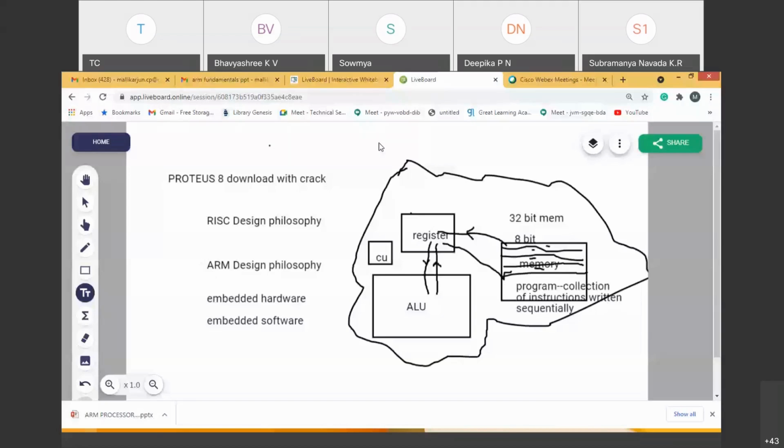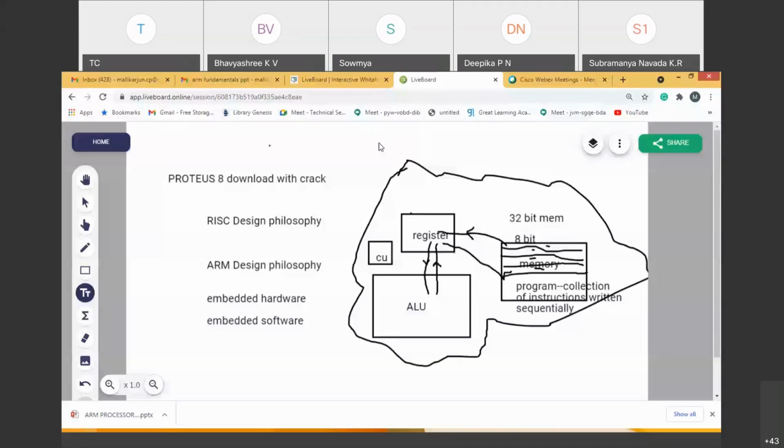The thing which supports the software is the embedded hardware, and I clearly said what all things fall under this. Embedded hardware means a general hardware: all the functional blocks connected by data buses, address buses, and control buses. That's it. So what embedded hardware has, the different things it has, I clearly mentioned.